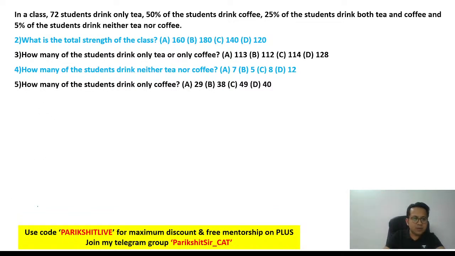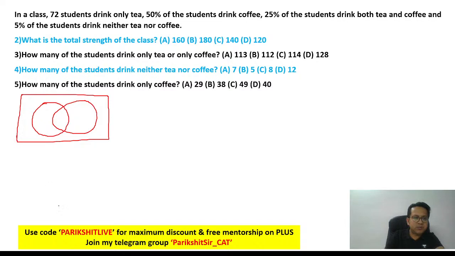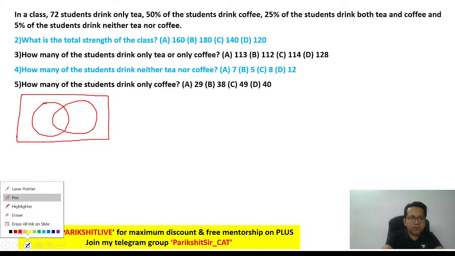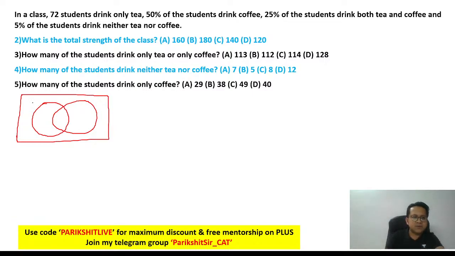Okay, so I will use a Venn diagram for this. It's a two-set Venn diagram: tea and coffee. So let's draw it. I will draw two circles such that a portion of both the circles overlap. Okay, so what do you have? You have tea and you have coffee. So let's take this as tea, let's take it as coffee, and let's say A, B, C, N.